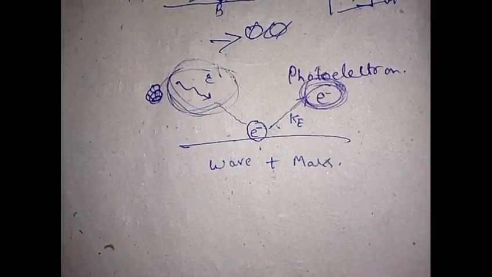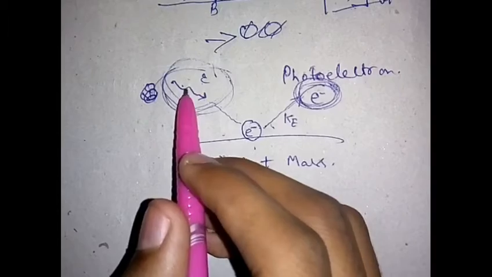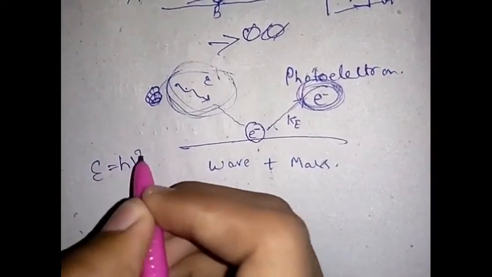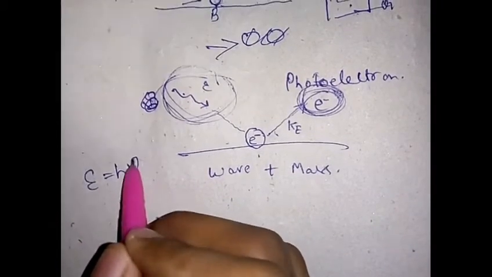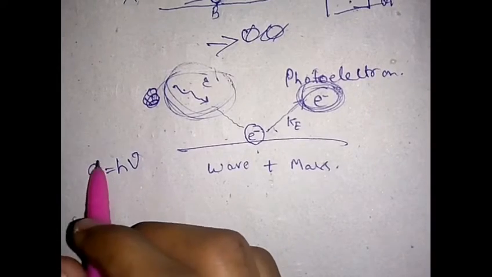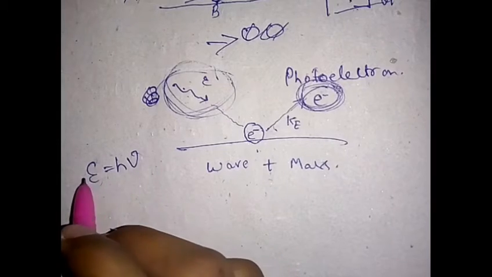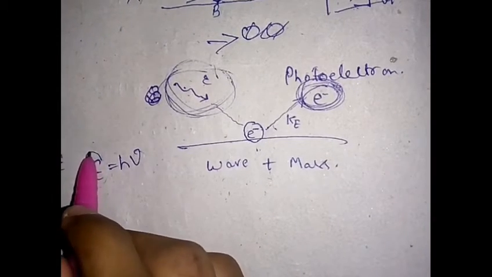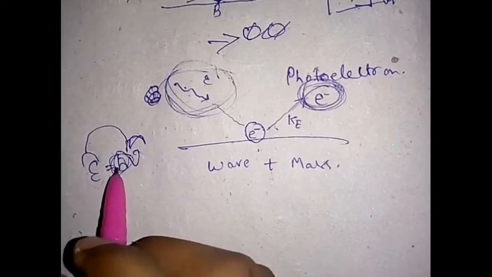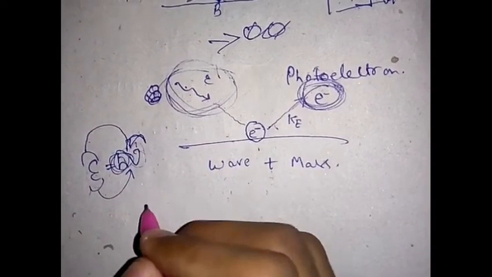So let's get over some mathematics. You know that energy is equal to h times nu, where h is the Planck constant and nu, a Greek letter, is the frequency, and this is the energy. So the energy of a photon is the Planck constant times its frequency. That means the energy of the photon is dependent upon its frequency, not the Planck constant, because it's constant. So the energy of a photon is based on its frequency.